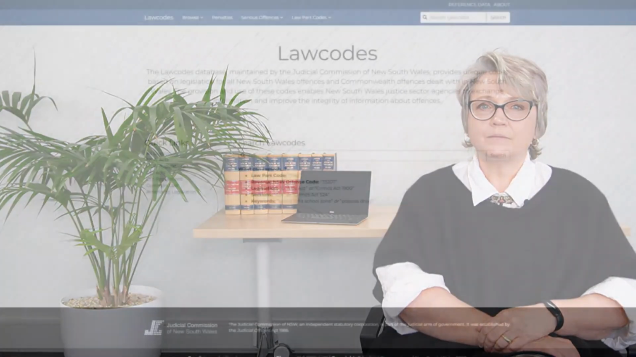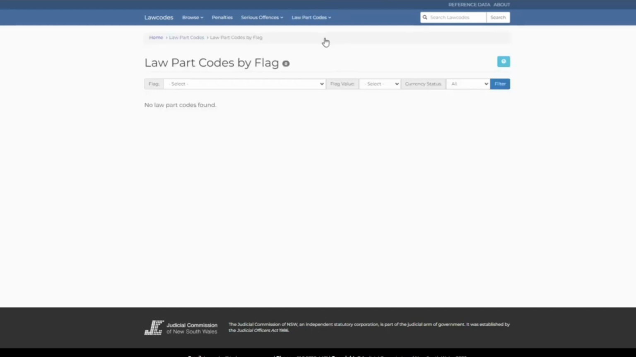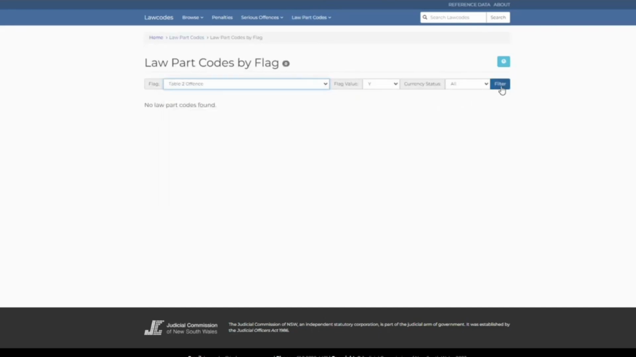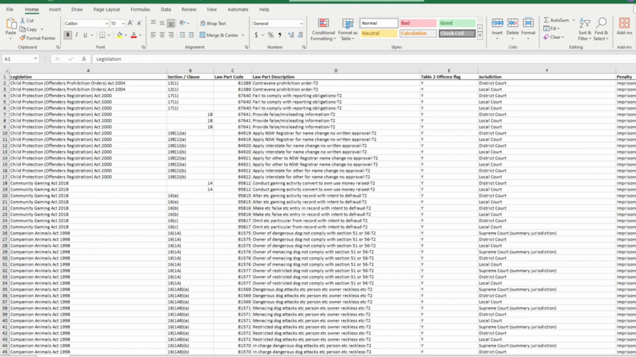Lawcodes has a number of features that can be used if you need to research offences. Say you want to find out what other law part codes are Table 2 offences. Go to the home page, click on Law Part Codes, select Law Part Codes by flag, then choose Table 2 offence from the flag drop-down menu and click on the filter button. A downloadable spreadsheet can be created from this list. You can do this same procedure for other law part flags like those under the Bail Act 2013.